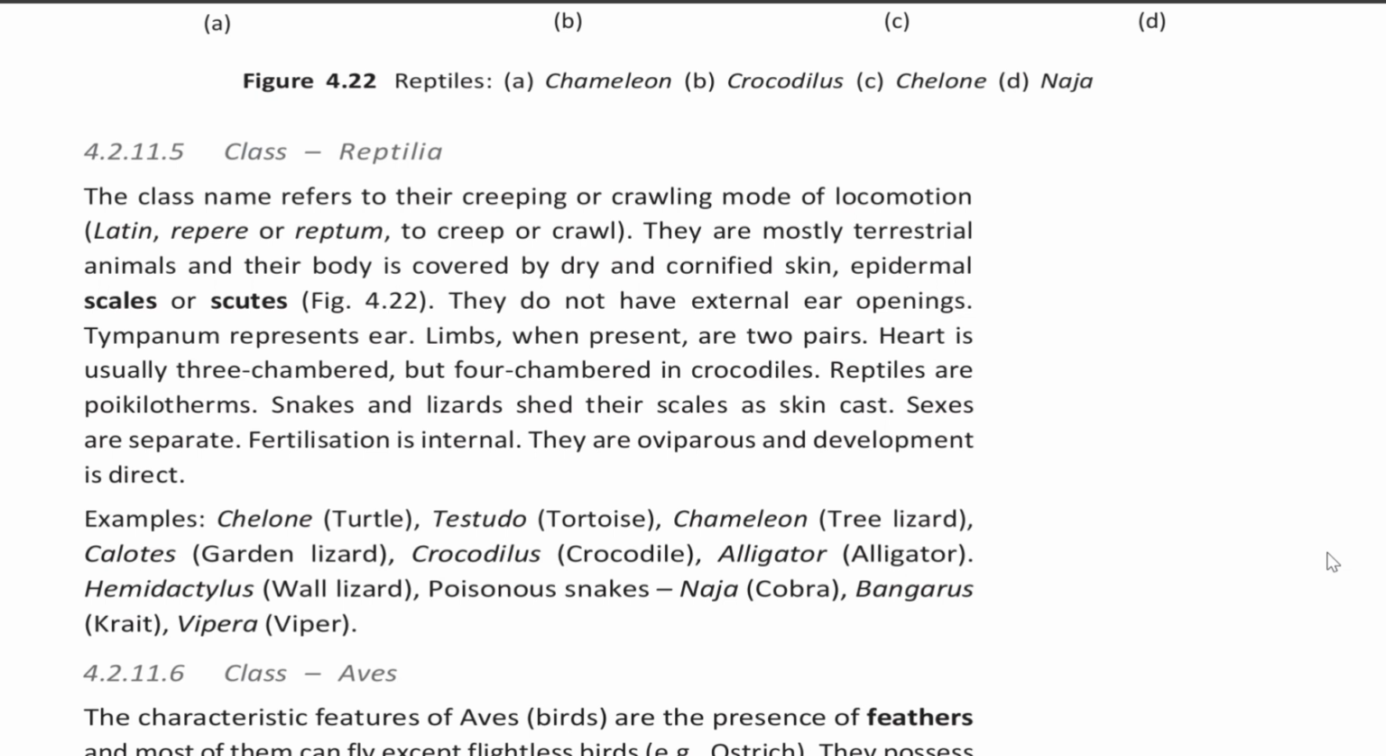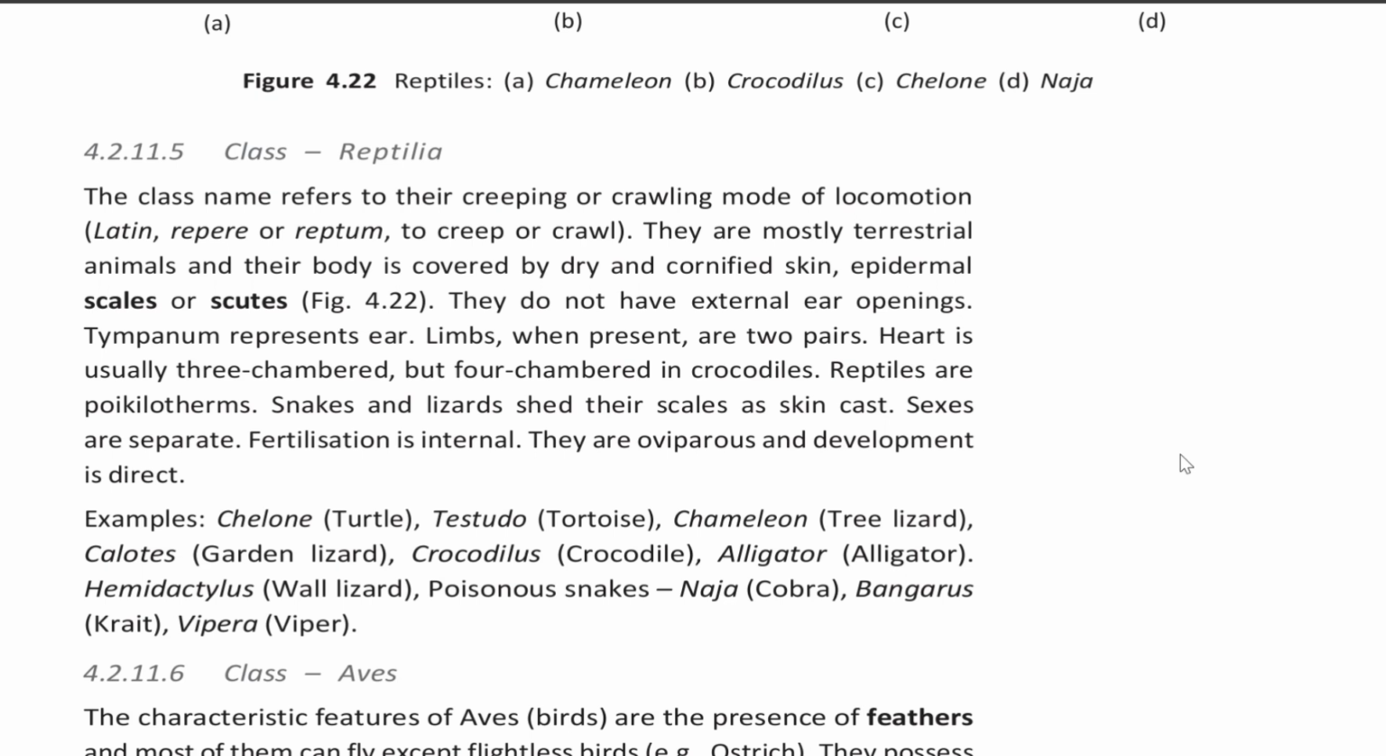4.2.11.5 Class Reptilia. The class name refers to their creeping or crawling mode of locomotion. They are mostly terrestrial animals and their body is covered by dry and cornified skin with epidermal scales and scutes. They do not have external ear openings. Tympanum represents ear. Limbs, when present, are 2 pairs. Heart is usually 3-chambered but 4-chambered in crocodiles. Reptiles are poikilothermous. Snakes and lizards shed their scales as skin cast. Sexes are separate. Fertilization is internal. They are oviparous and development is direct.